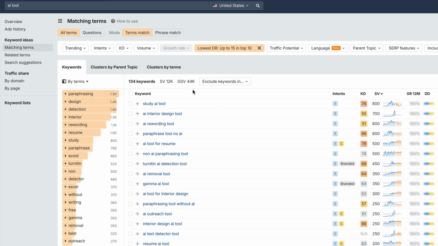Now, what this does is essentially it shows us keywords where there are pages ranking for that keyword that have a domain rating or domain authority under 15. So if they're less authoritative websites and they're ranking for that keyword, there's a good chance that if we target that keyword with a better piece of content that serves the search intent better than the existing article that has a low DR and is ranking, we can outrank them and also rank on the first page for that keyword. So in this case, there's a lot of these here.